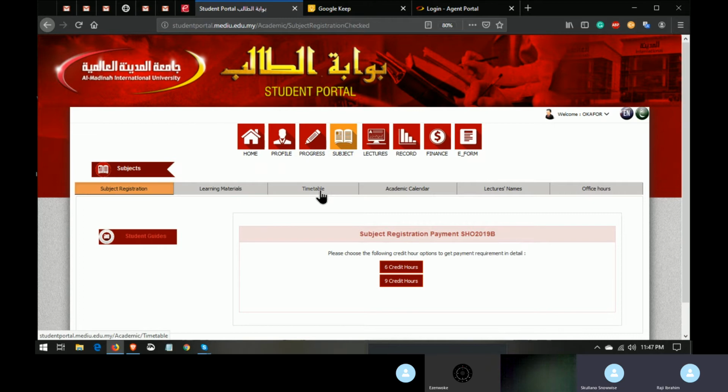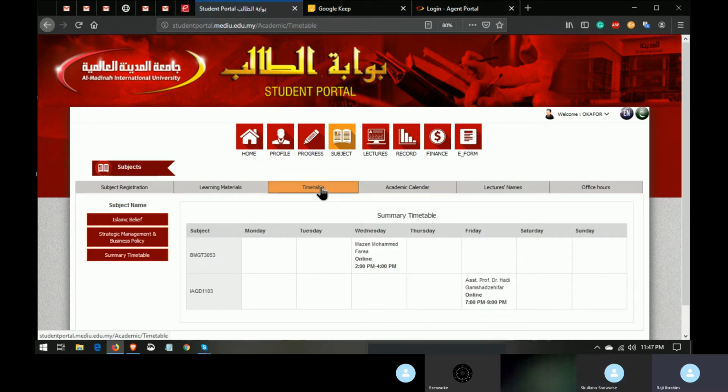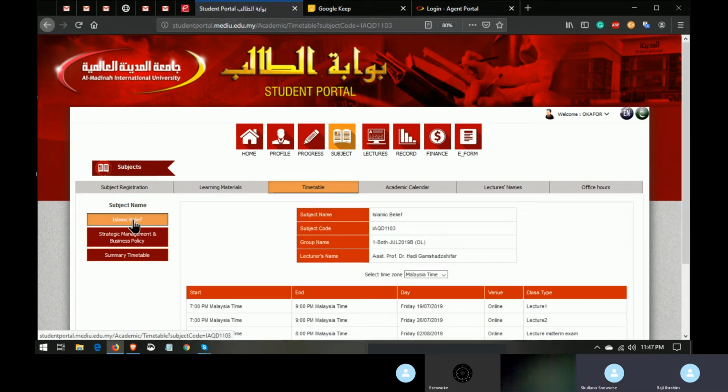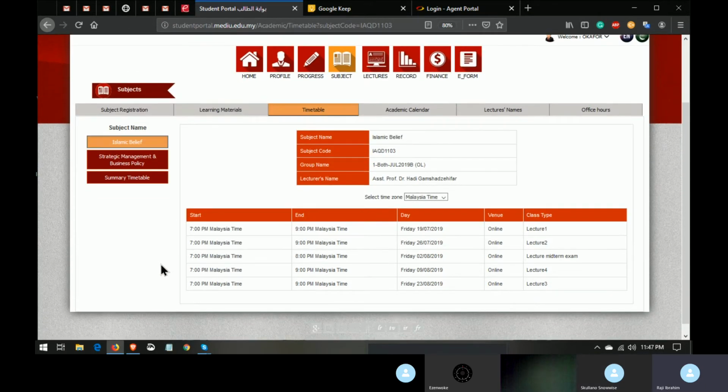The next one that is very important is your timetable. You have to make sure that you are checking this timetable all the time. Most times lecturers change the time of your classes without informing you. As a student, you cannot be online all the time, but let's say you have a class on Tuesday. Try to check the timetable for the weekend and see if there are any changes, so that you won't miss any classes.